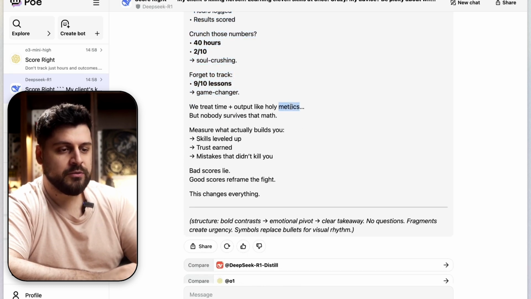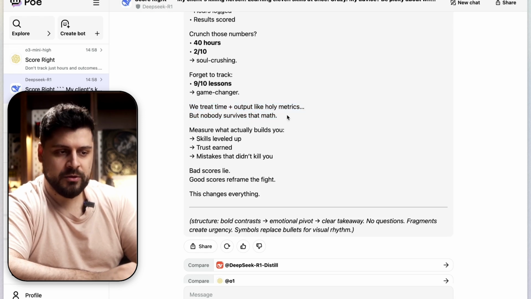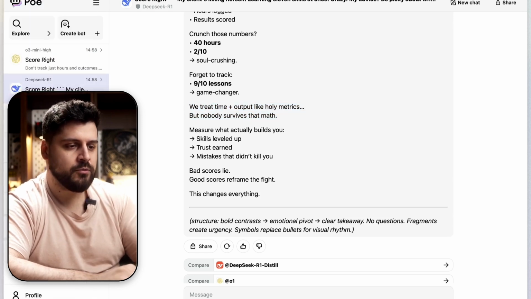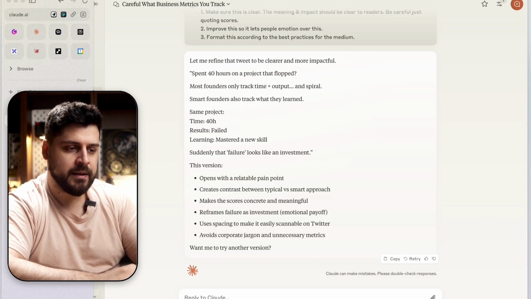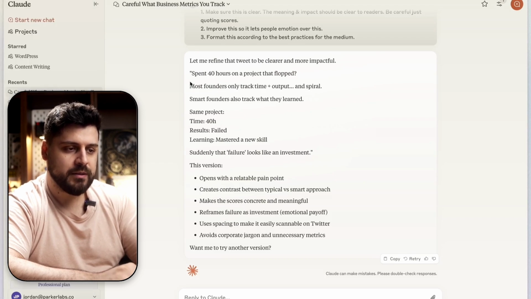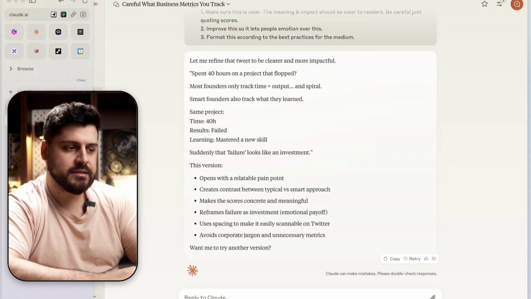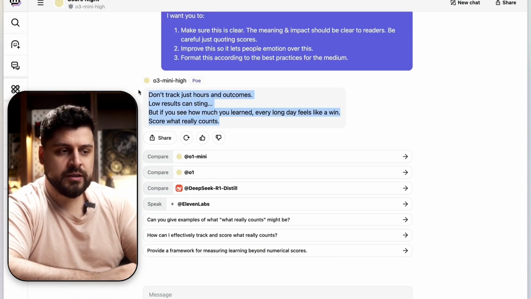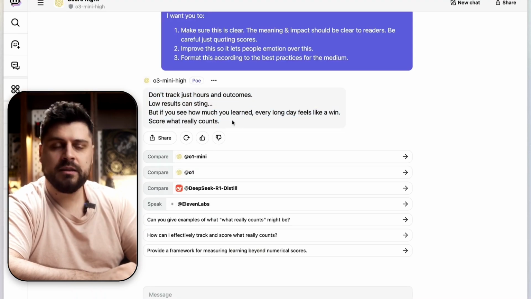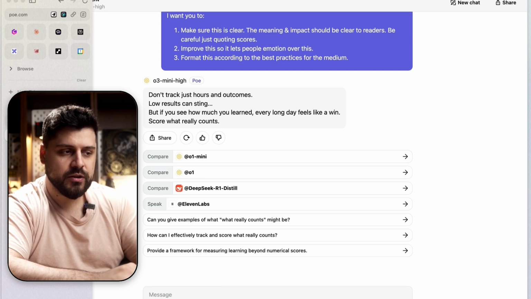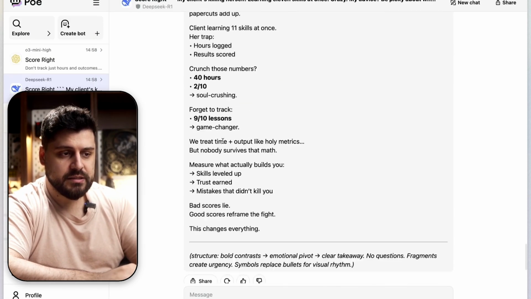We treat time like holy metrics. That's fine, but nobody survives that much. I like that all of them are doing a good job with structuring sentences. I would say DeepSeek has been nailing that the best. Claude is doing a decent job as well, but I don't see too many sentences split up in the middle, starting with buts and ands and all that. And O3 is doing a commendable job as well. I even think that O3 is doing a better job with structure compared to Claude. Okay, so this is decent.